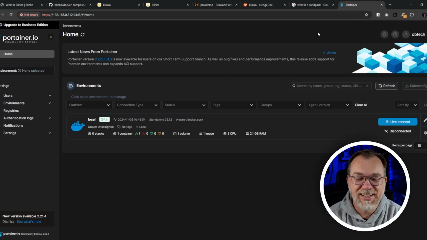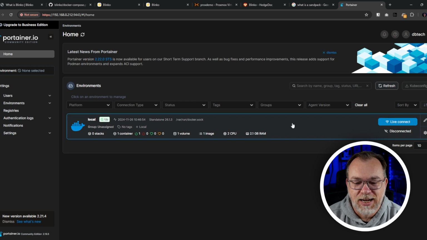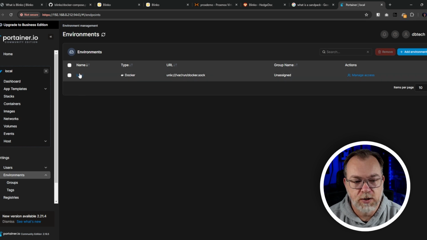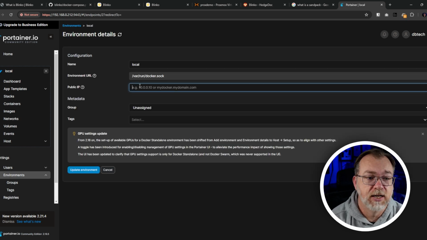Okay, so here's our Portainer instance real quick. I thought I had logged into that and I had not. So what we're going to do, two things. The first thing, I need to set my environment variable here. You don't have to do this, unless you haven't done it yet.